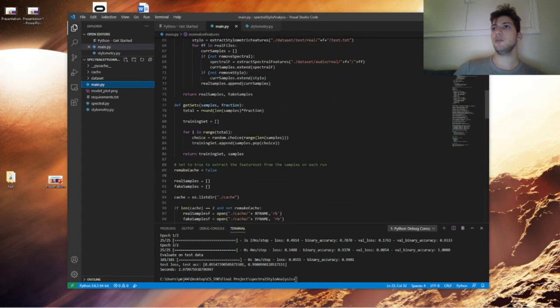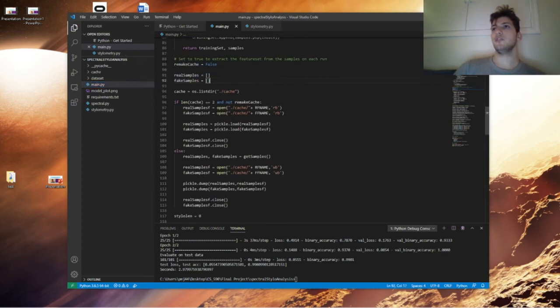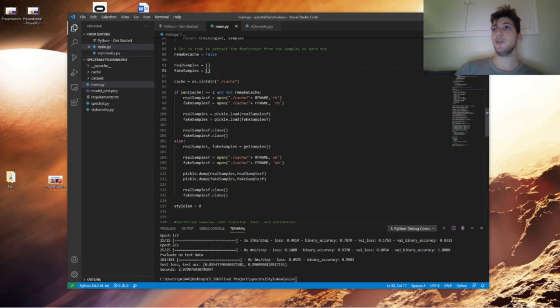So the code begins truly here. The first thing I do is I look through all the directories of my data set and I look for all my audio samples. I load them into memory. If I've already extracted the features in a previous run, I can cache the features, so I don't have to calculate them every time. The spectral features do take a few minutes to extract because it's going through an enormous amount of audio data.